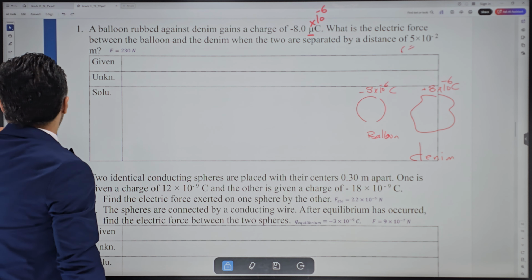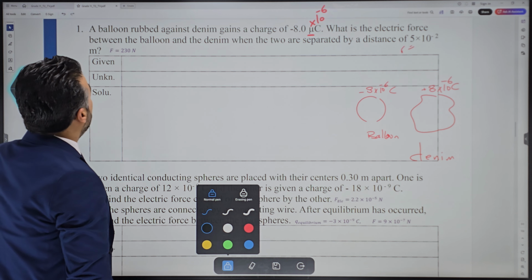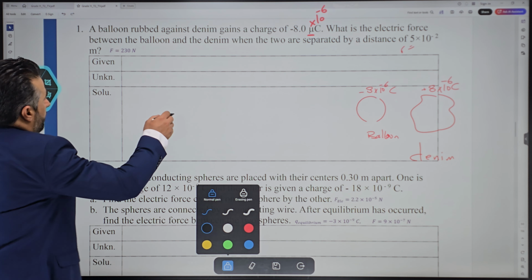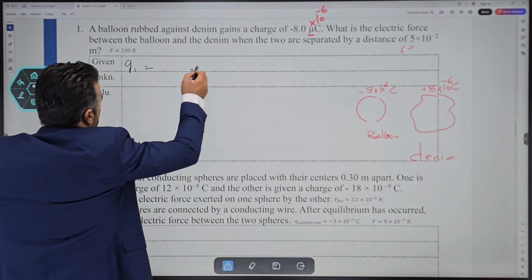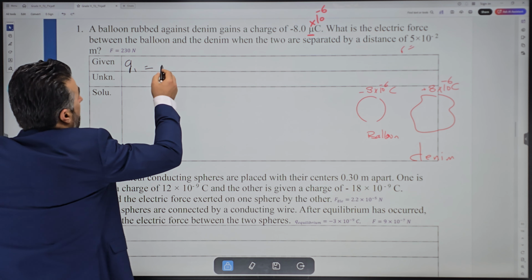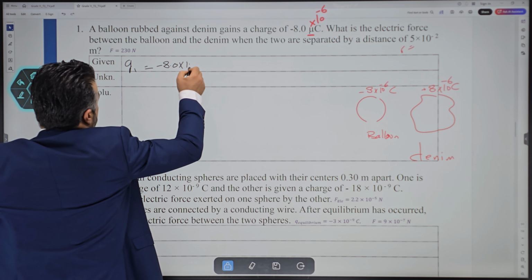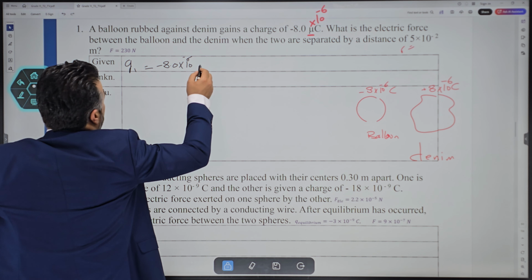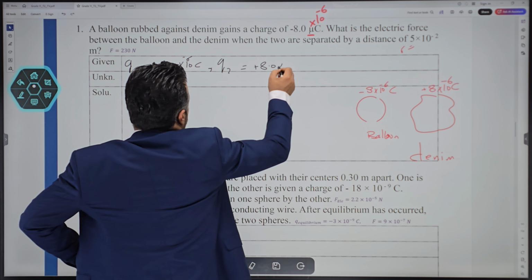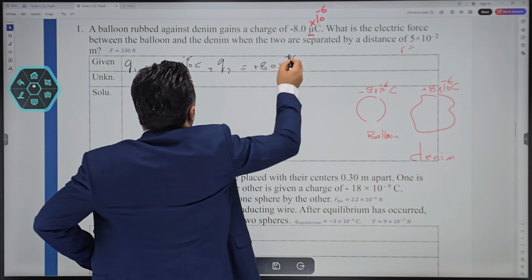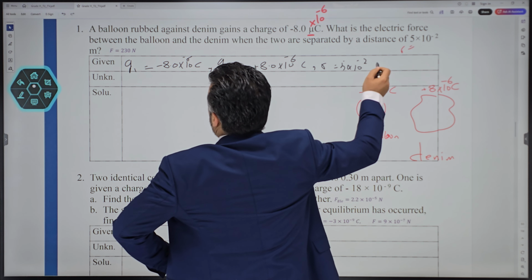So the question is asking, what is the electric force? You can write the information given here. Q1 equals negative 8.0 times 10 to the power negative 6 coulomb. Q2 is the same thing but positive, 8.0 times 10 to the power negative 6 coulomb. And the distance between the two is 5 times 10 to the power negative 2 meter.